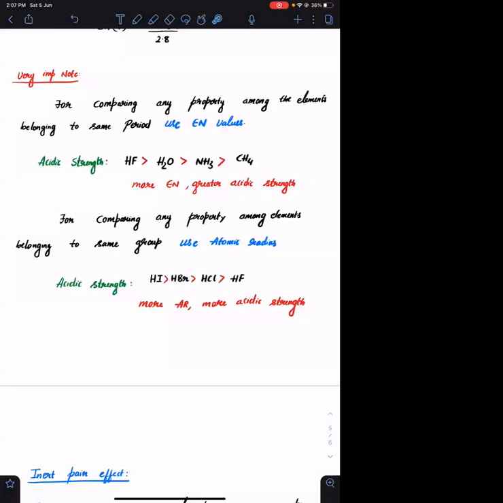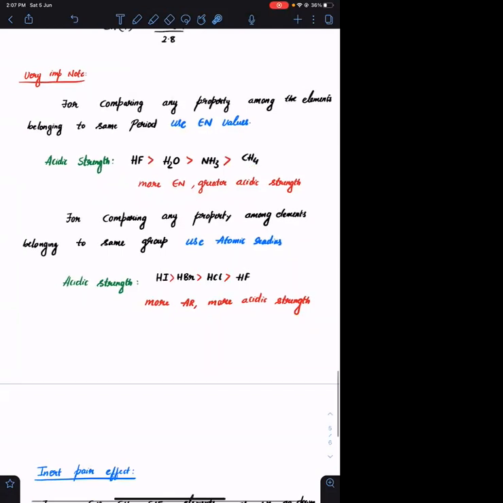Okay. Acidic strength: HF, H2O, NH3, CH4. Here you have H-F, here O-H, here N-H, here C-H. The more the electronegativity difference, the easier it is to break the bond, because the charges will already be significant. So whenever you dissolve it in water, it will break immediately. You can also compare this based on conjugate base stability.